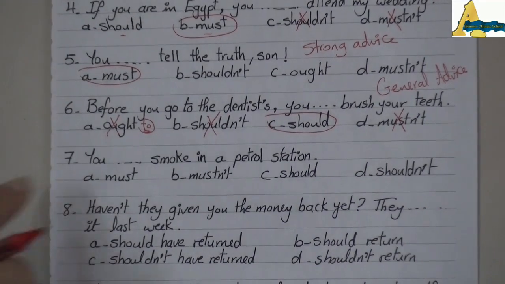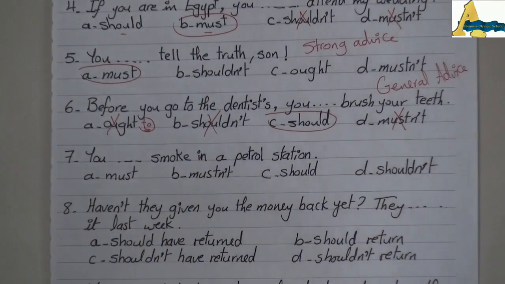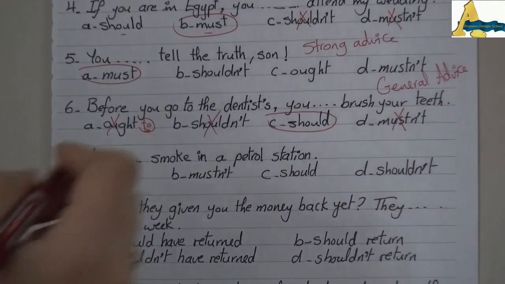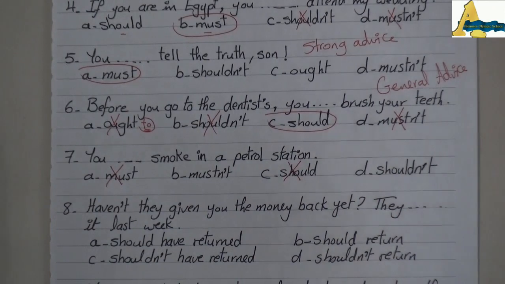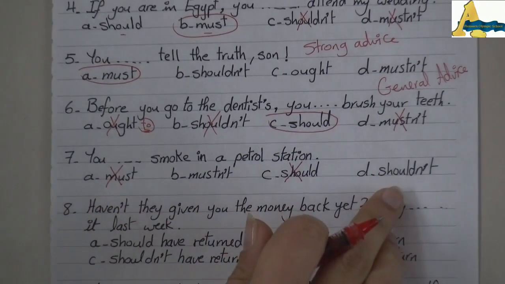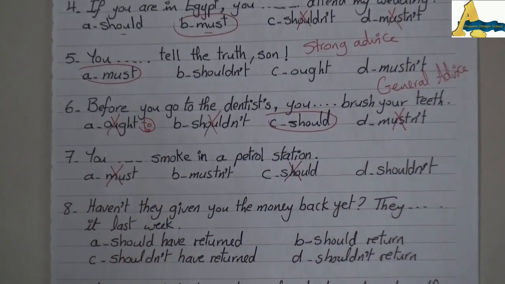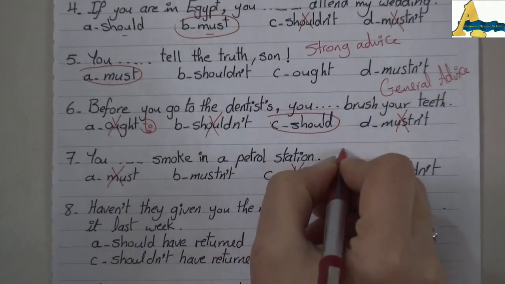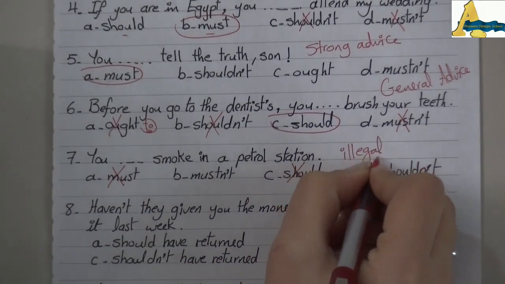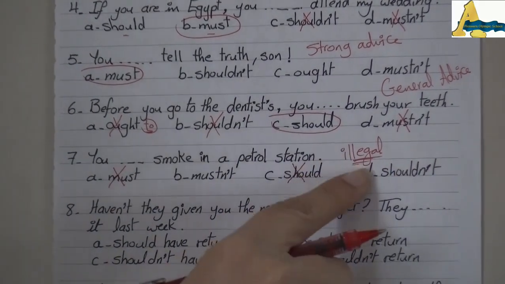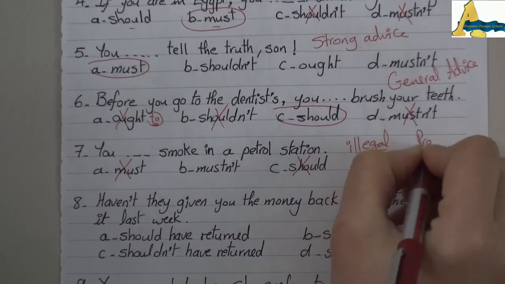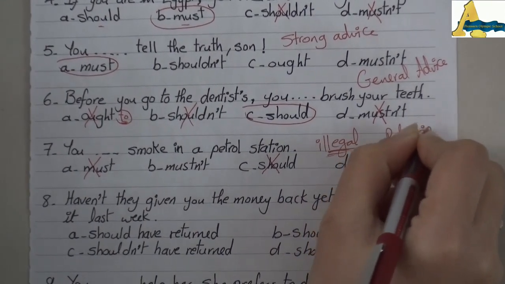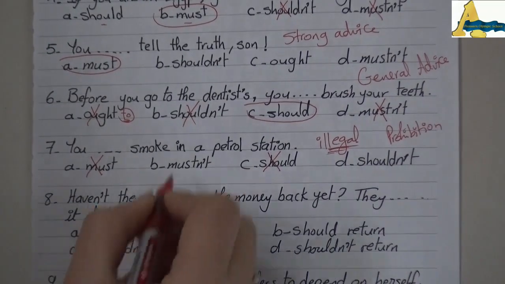Number 7, you dots smoke in a petrol station. For sure, I will not use must or should. They are excluded. Okay? So, here I give advice. I say, you shouldn't smoke. No, because you are not allowed, as it's illegal. Okay? Why is it illegal? Because it's against the law. So it's called what? It's called the prohibition. And in prohibition, we use mustn't.